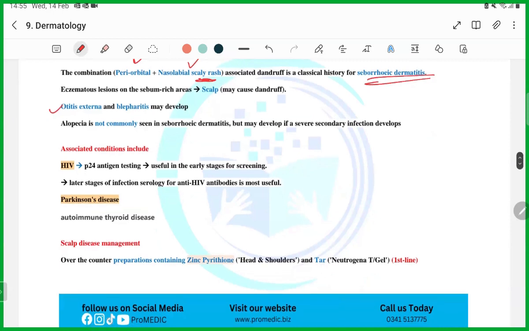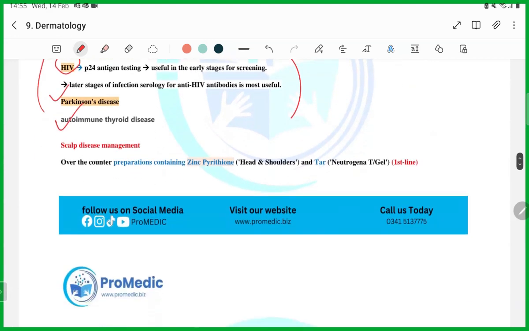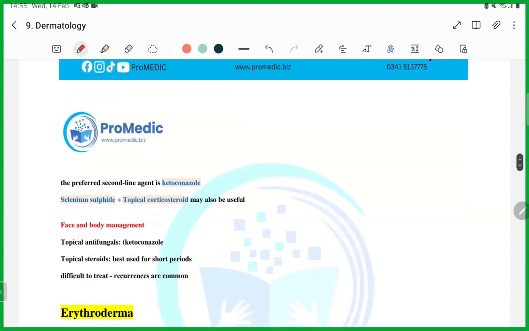The other important thing they are going to ask you is this, guys. Associated condition, HIV. Then Parkinsonism, autoimmune thyroid disease. These are the associated conditions of seborrheic dermatitis. They can ask you this one. Remember it. How are you going to manage? First of all, you are going to give the patient zinc containing shampoos, okay, and tar. First line. Then second line will be ketoconazole. So remember this first line, second line.